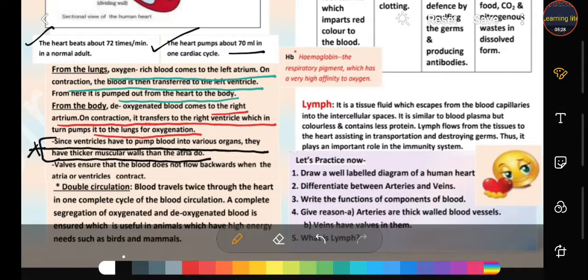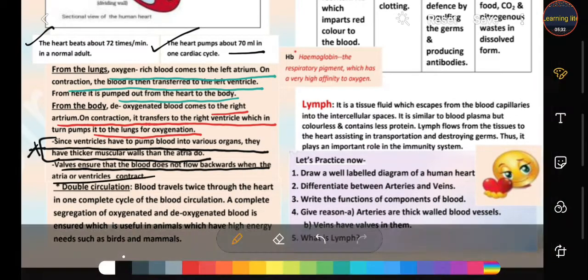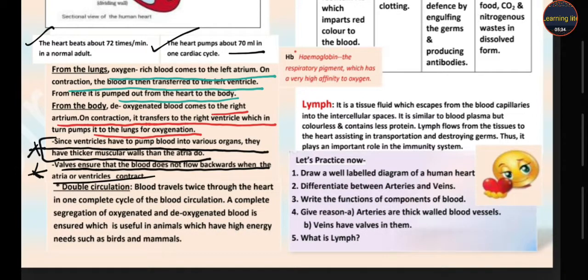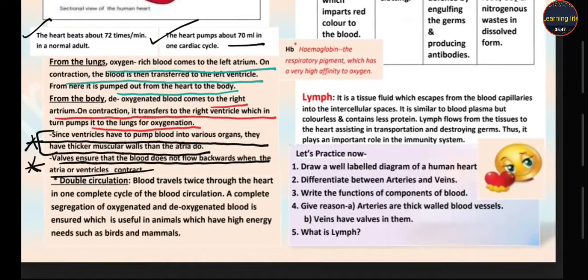And what is the function of valves? Valves ensure that the blood doesn't flow backward through the atria. It is also a very important point, student. What is the function of valves? Valves are present in the veins because veins carry deoxygenated blood, and they ensure that the blood doesn't flow backward. And what is double circulation?